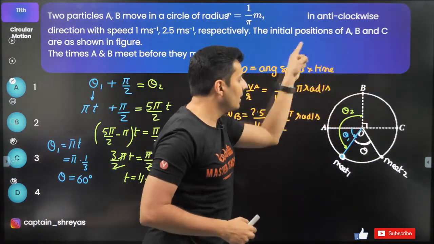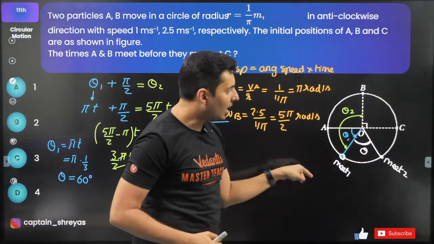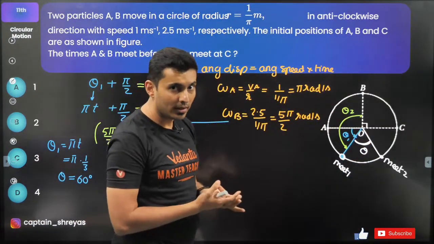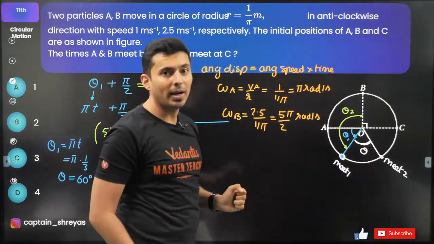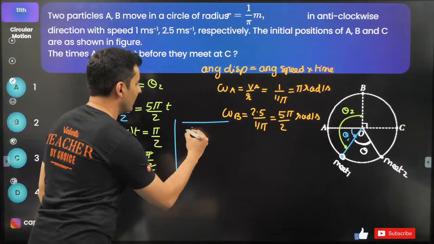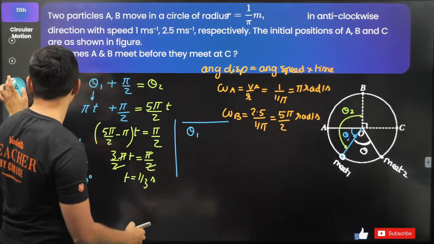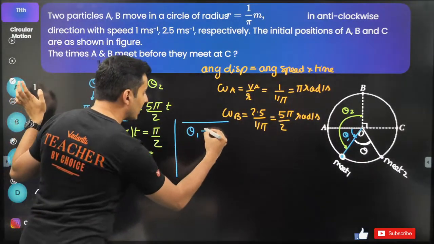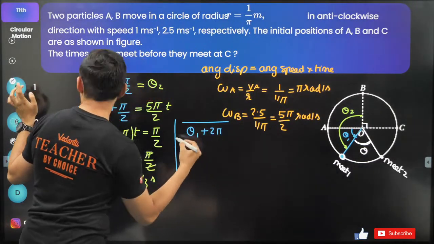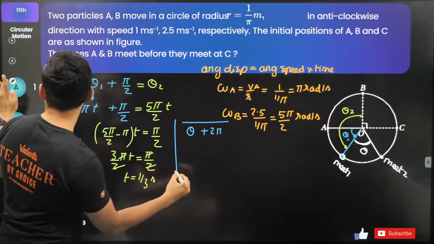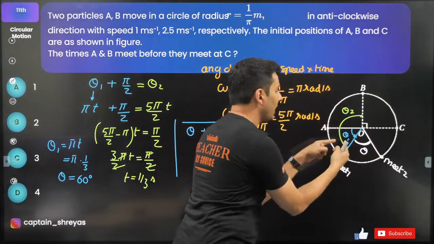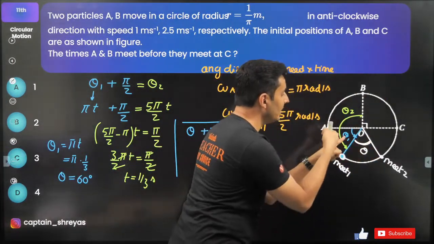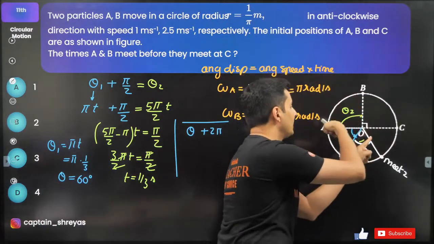The other particle would have covered not just that angle, but also an extra 2 pi radians. So the first particle covers theta, and the other particle will cover theta plus 2 pi. The slower particle has moved only theta. The other particle will go like this and meet over here.